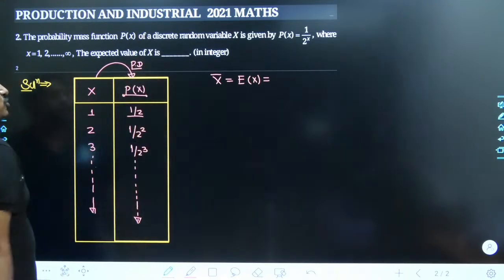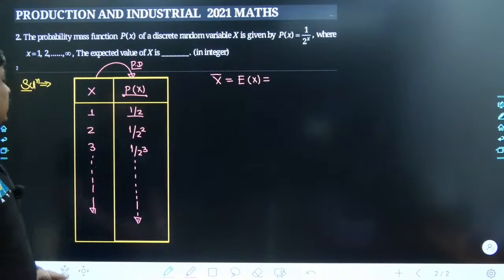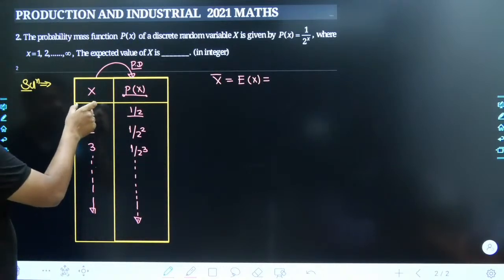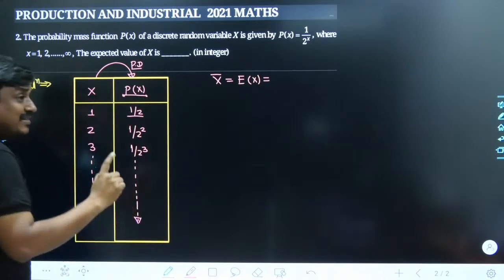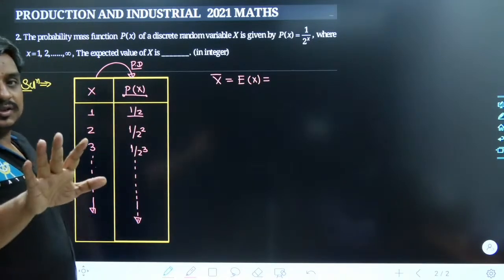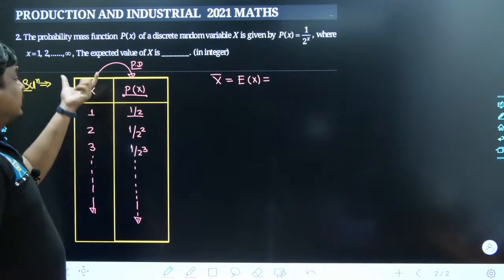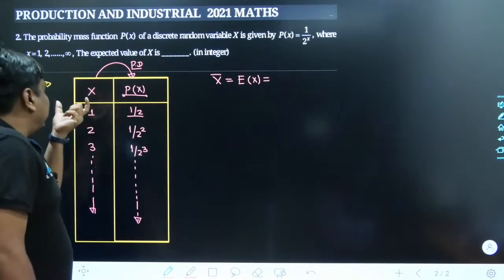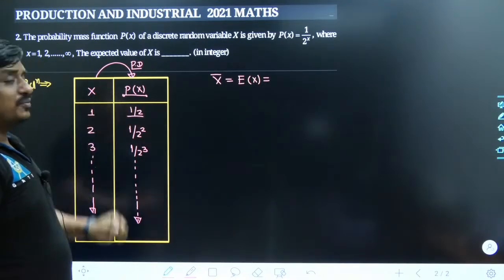Rather than the frequency distribution, we have a probability distribution. In the frequency distribution, we used to have the data, and towards the right-hand side its frequency or repetitions. Maybe you may have the class and its interval, and in that class interval we used to have its repetition in terms of frequencies.